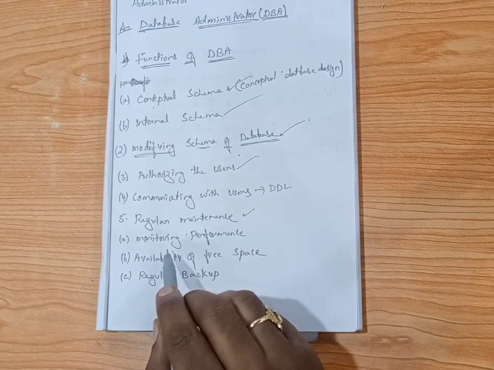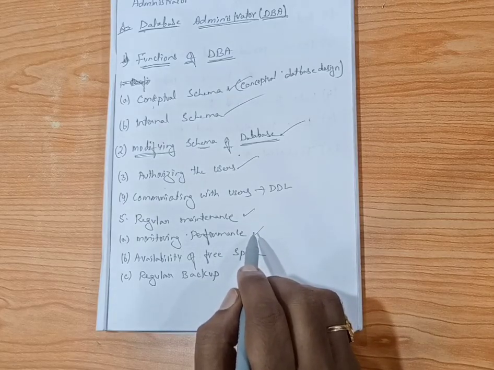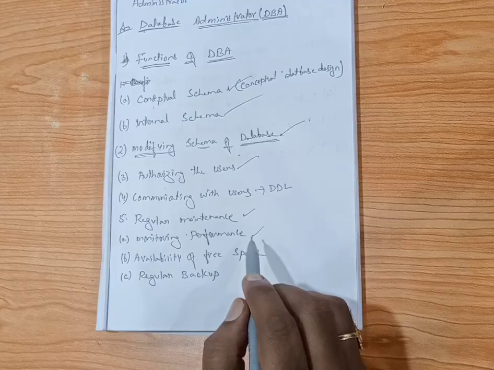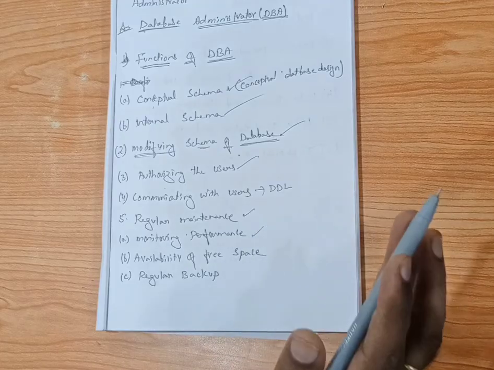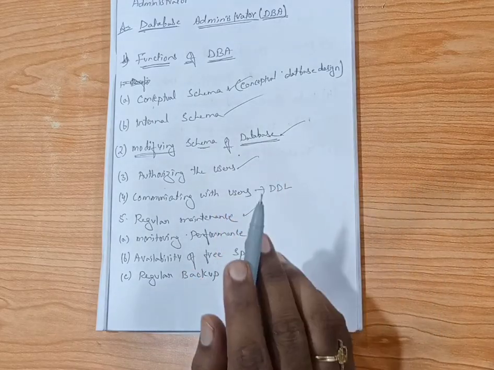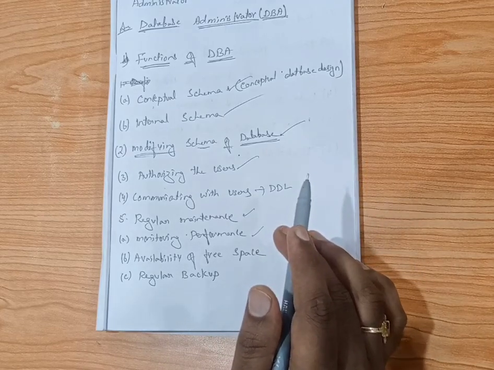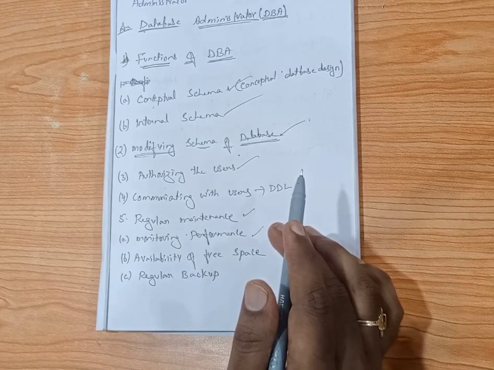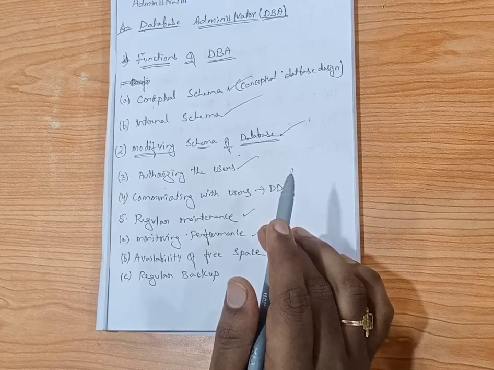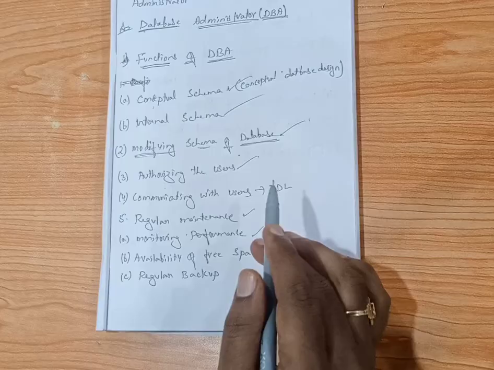And next, after that, monitoring performance. We have to monitor performance, because all the employees cannot play an important role; some employees may be acting as employees but they are not working in the organization. So that should also be maintained under DBA. DBA is going to maintain such data. DBA makes changes like tuning and reorganizing, so as to provide high performance. So they are going to maintain the high performance also.